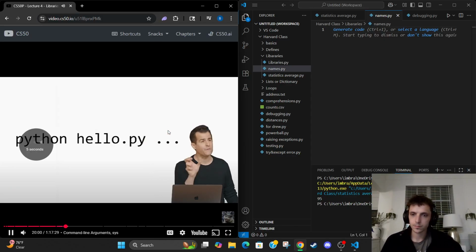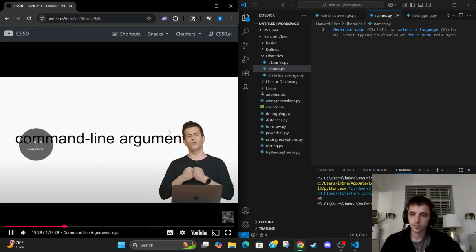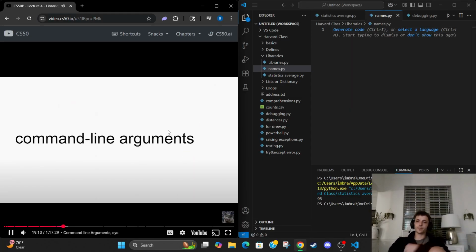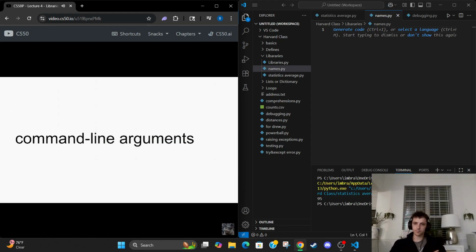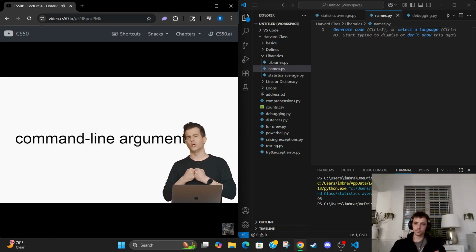There's this feature generally known as command line arguments. This is a feature not just of Python, but of languages more generally, that allow you to provide input not when prompted inside of a program, as happens whenever we call the Python function input, but rather there's this feature, command line arguments of programs, that allows you to provide arguments, that is input to the program, just when you're executing it at the command line.